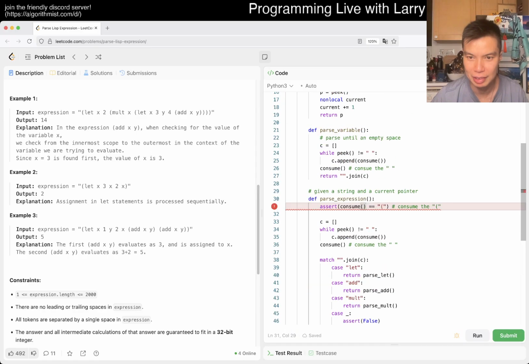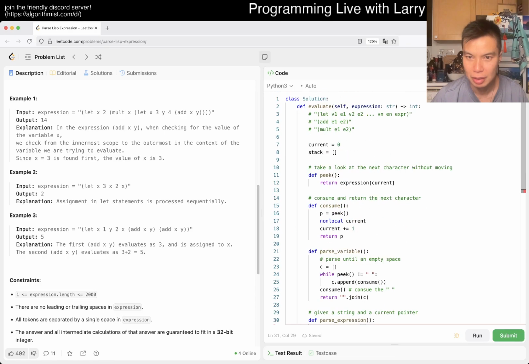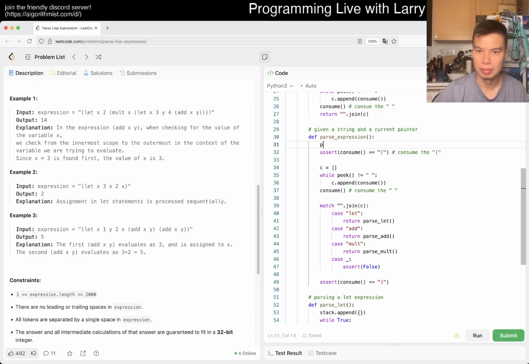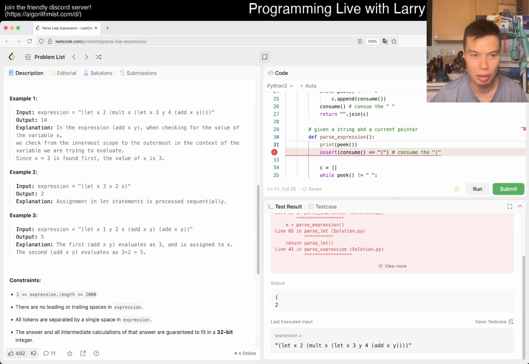Is that just like directly? Current is 0, 0. Is that? I could print out the peek real quick. So okay, so it 2, and then it's this part, I guess. Right.